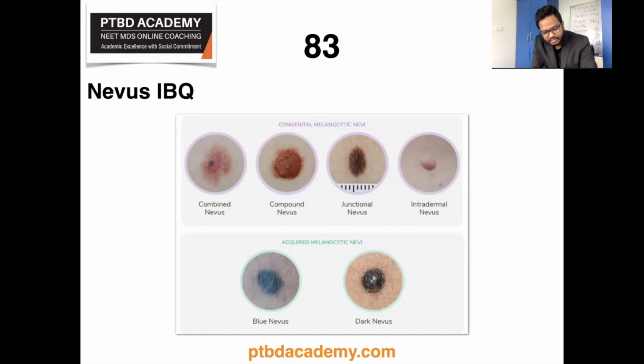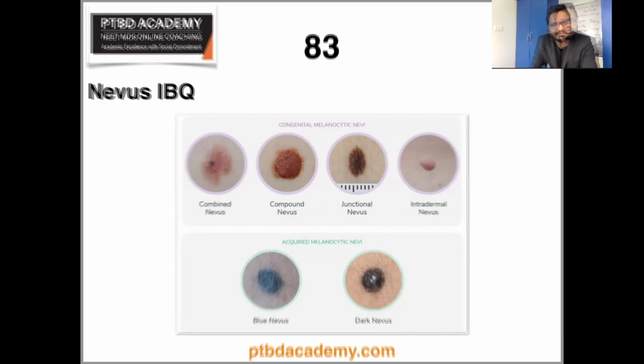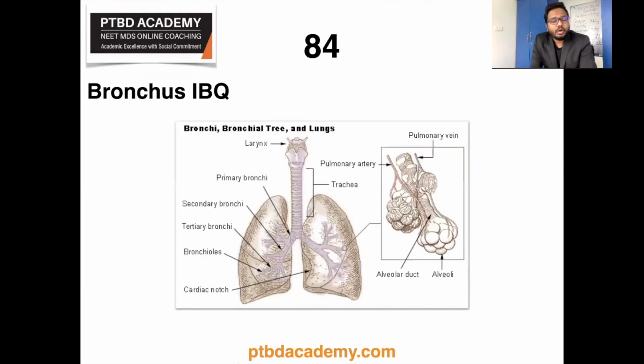Junctional, when nevus cells are limited to the basal cell layer of epithelium. Compound, nevus cells are in epidermis and dermis, compound. Intradermal nevus, that is common mole, where the nests of nevus cells are entirely in dermis. Right? So let me know if you need any further clarification.